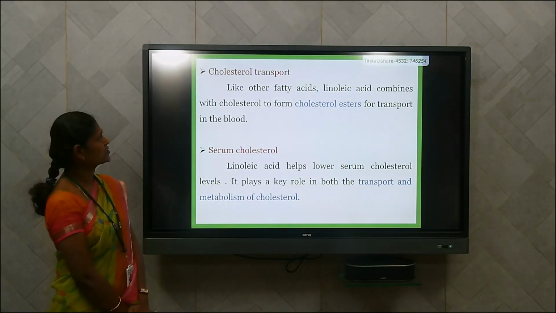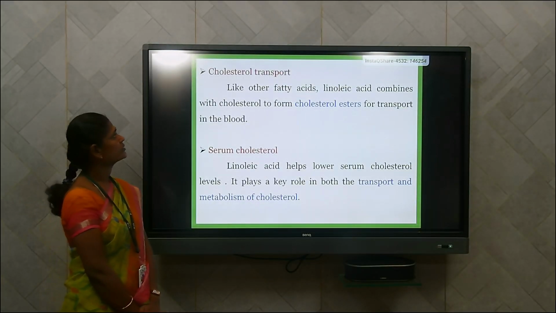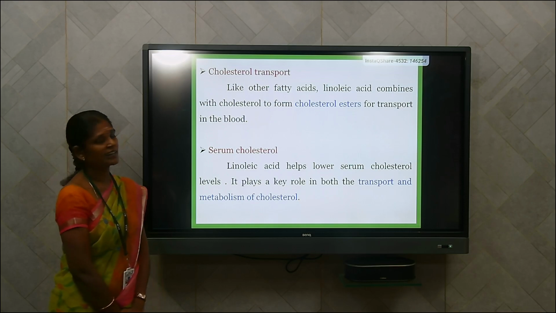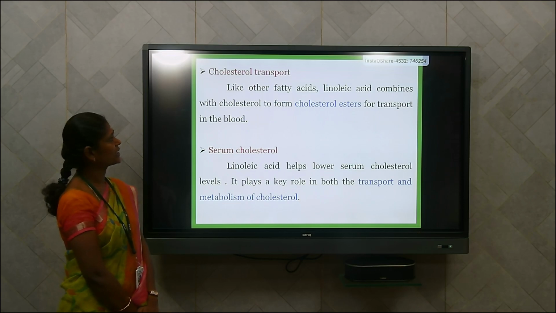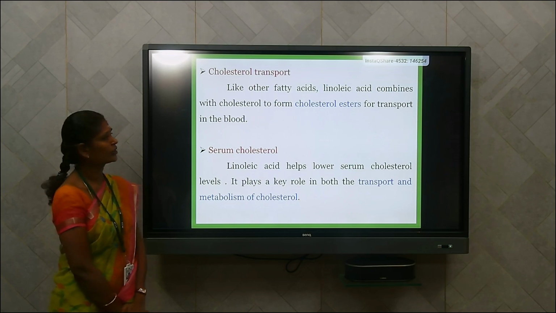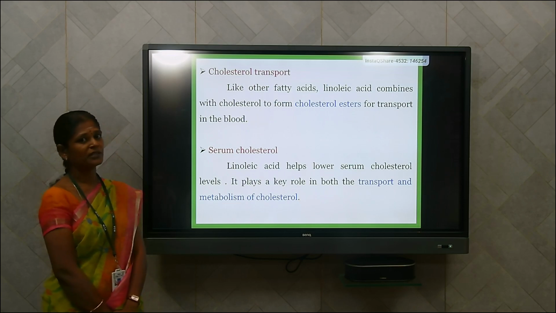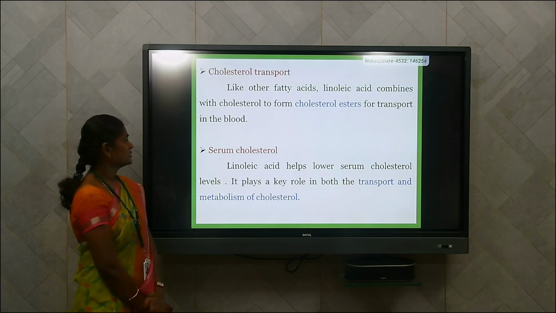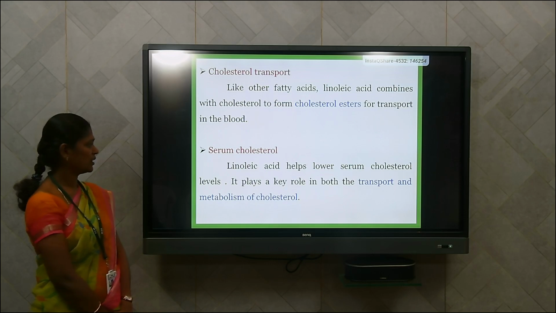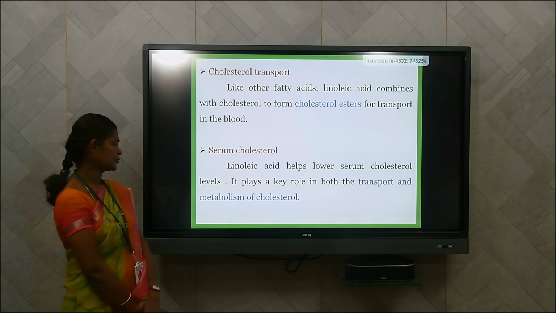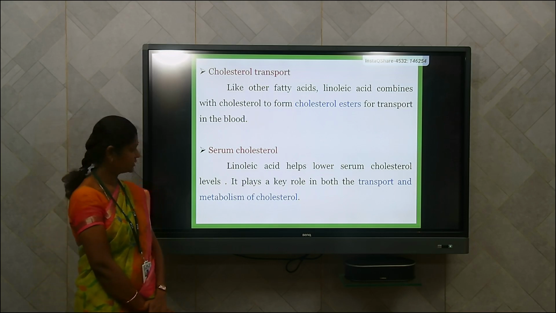This essential fatty acid also involves the transportation of cholesterol. Like other fatty acids, linoleic acid combines with cholesterol to form cholesterol esters for transport in the blood. In serum cholesterol, linoleic acid helps lower serum cholesterol levels, and it plays a key role in the transport and metabolism of cholesterol.